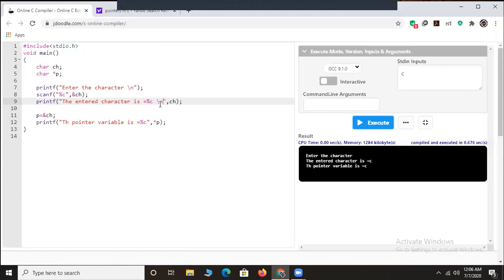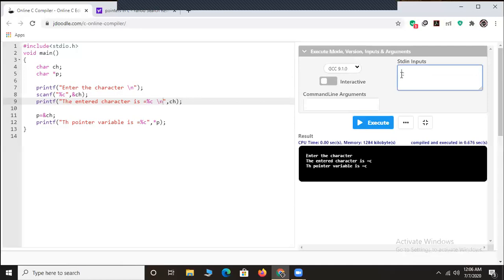So this is how the pointer works in the C programming language. The main intention of the pointer here is to make use of the address of the particular variable that you're storing. Now you can clearly see, friends, enter the character, I have entered C. So you can see the output as the entered character is C, and the next line you can see is the pointer variable is C. That means that the pointer is holding the address of the variable that I have declared here in the stdin inputs.